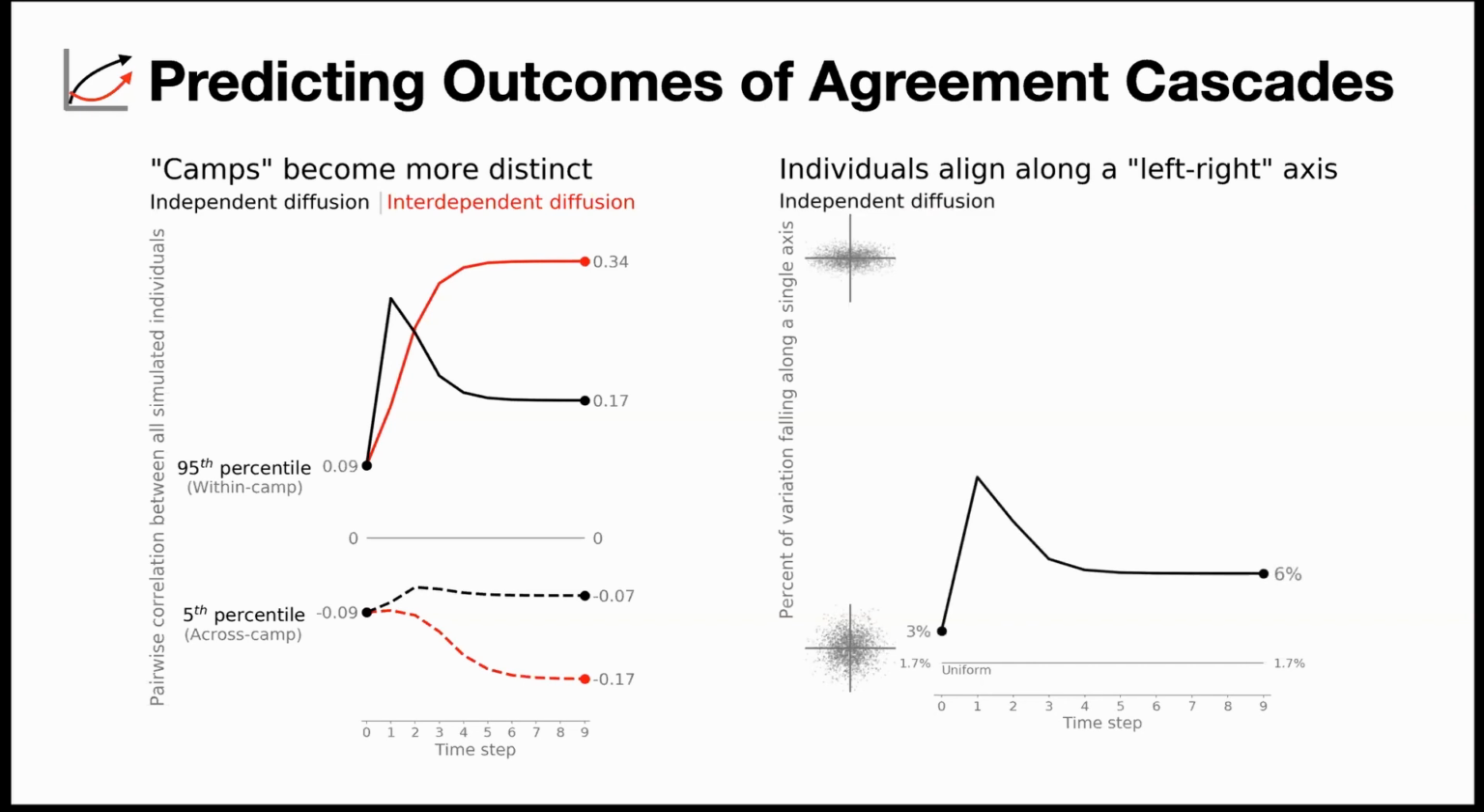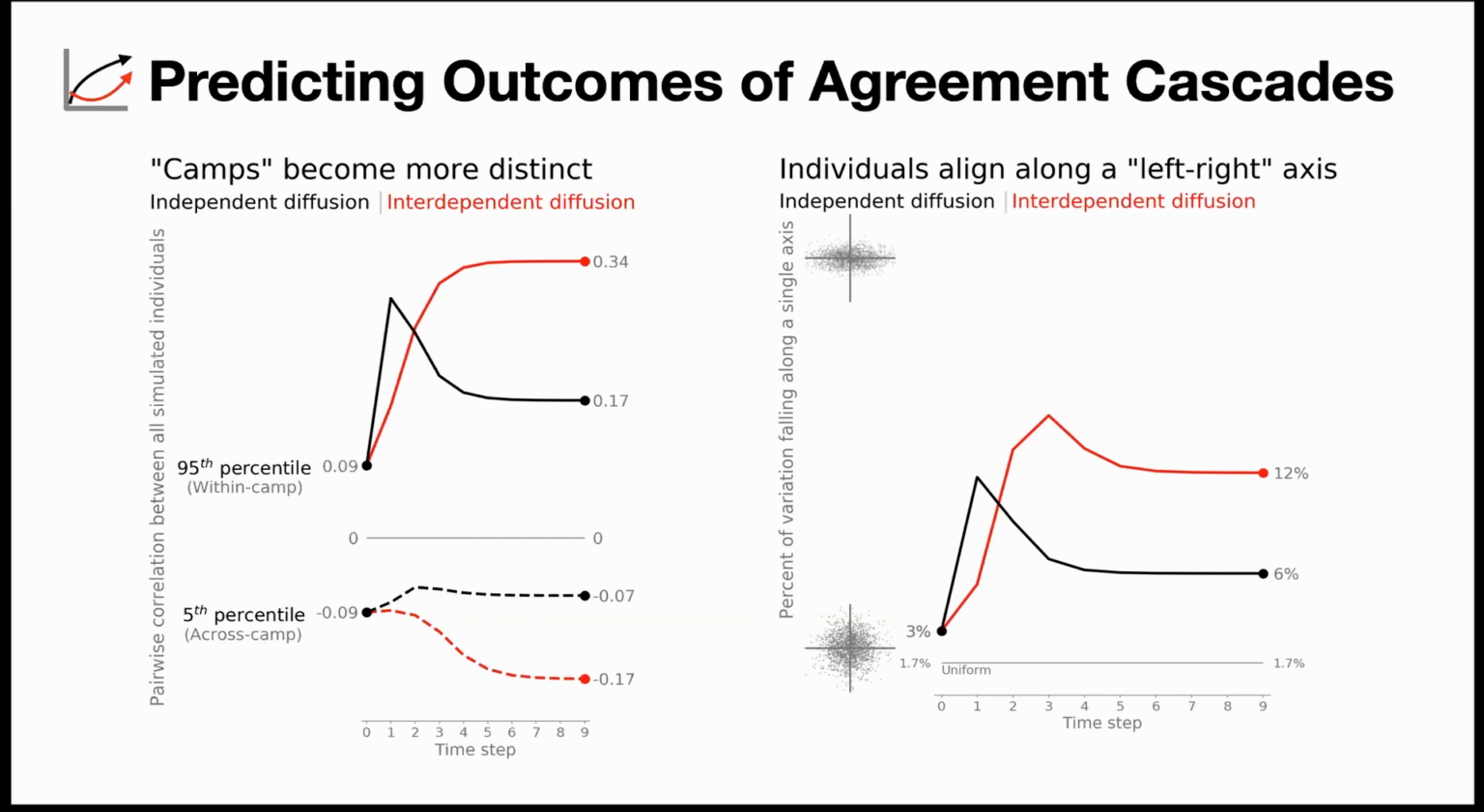So when we look at independent diffusion, we see that in the simulation, there is some increase in the ability to categorize this population on a political axis just because we move away from randomness. But when we add interdependence, we double that effect because people are able to sort themselves based upon their beliefs. And so we're able to use one person's belief on one axis to tell us something about their belief on another axis.